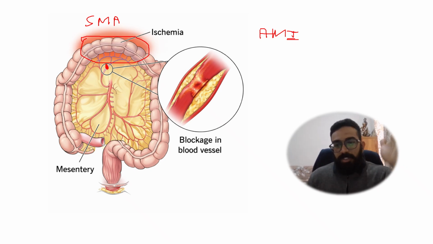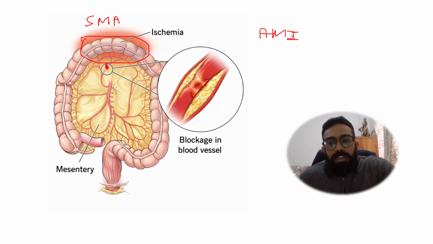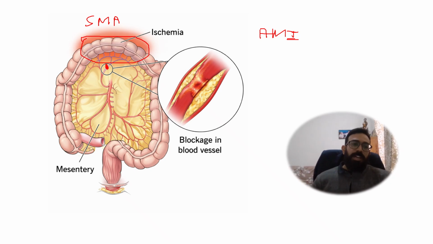The classic combination which you need to know is pain out of proportion to the examination findings. Examination findings are very less, but the pain is out of proportion. Then the examiner is guiding you towards acute mesenteric ischemia. Now why not the normal CT? If you do plain CT abdomen, you can visualize the internal part of the intestine. The problem is not in the internal part of the intestine as of yet. The problem is we need to visualize the arteries. That's why we are preferring angio.